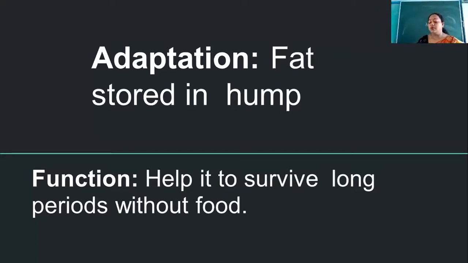So when they are moving in the desert, the distance is far, so they have to walk a long period of time. And on the way they do not get food as here in our areas, where these animals can get the grass and the other plants and all the food items which they can eat and survive.